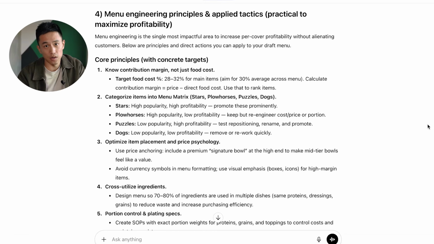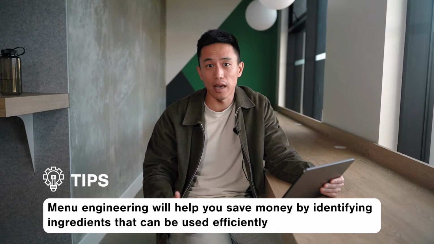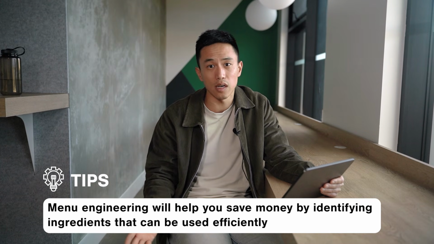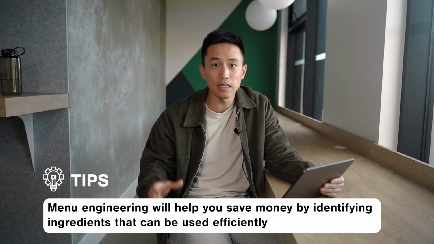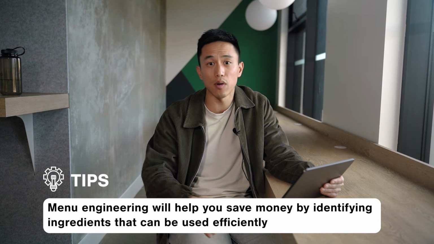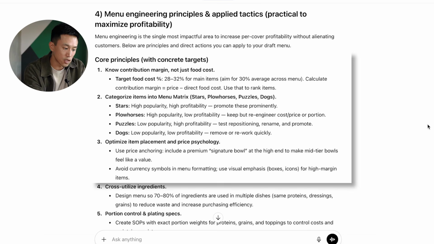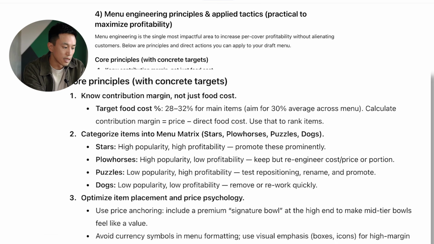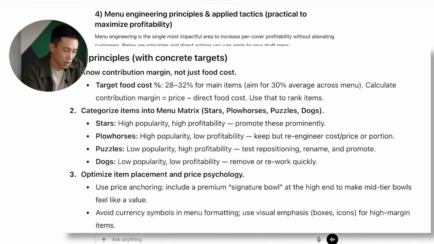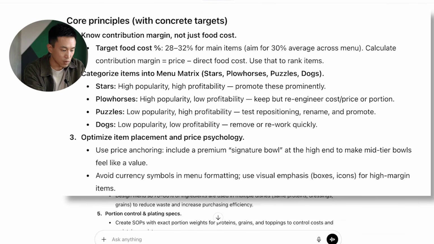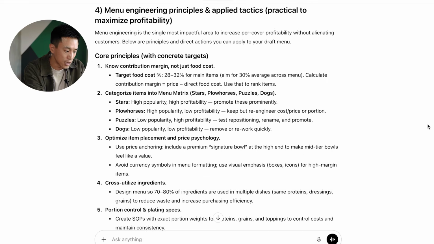This next part is critical. Menu engineering is so critical in today's age that you need to be so intentional with how you're crafting your menu, so that way we're not looking at hundreds of different ingredients that go to waste. We're utilizing the ingredients in different ways, so that way we can have many different variations for those that want to choose from all these options. So the core principles for us to know are all the different margins. The categorization of the items is also very important, and being able to optimize the placement and price psychology.